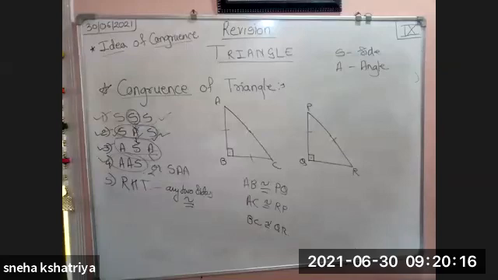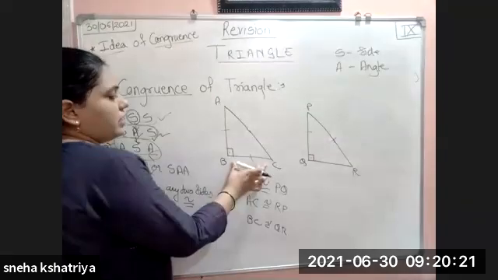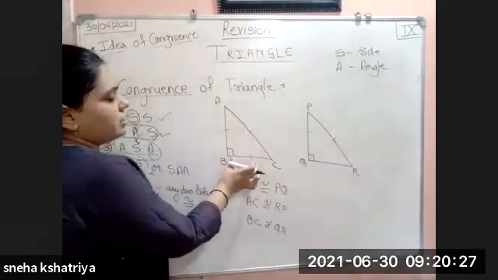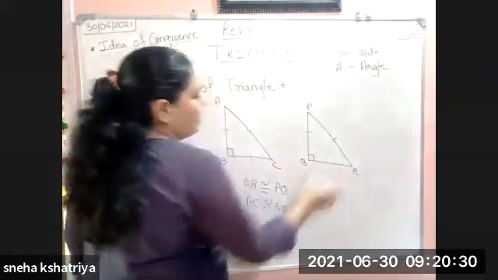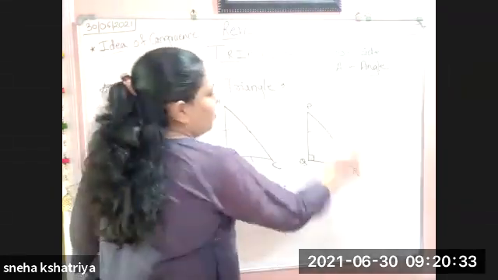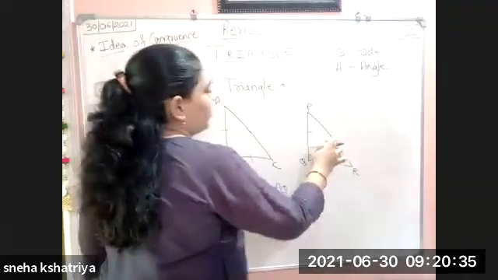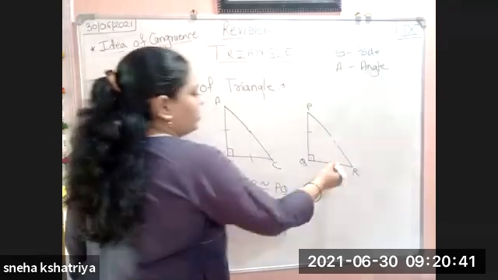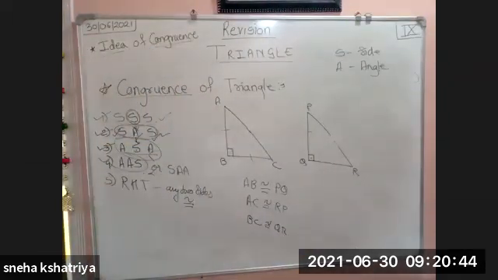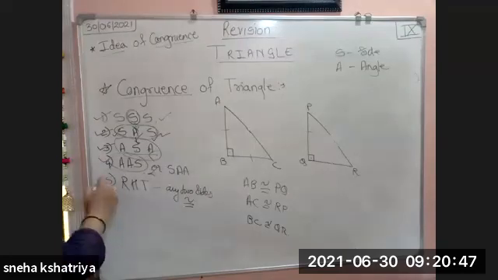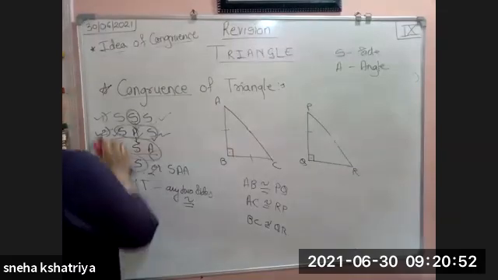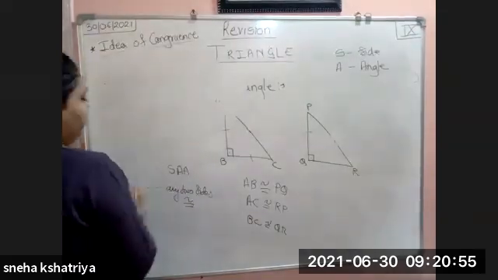If these two parts are given like this, then this property does not satisfy, because if BC side is given, then QR only will come, because it is what? Adjacent to the angle. So after BC, here if you have to write, you have to give QR only. You cannot write PR like this. So you cannot show that BC is congruent to PR. That will become a wrong test. So this is important, that BC is congruent to QR. So this becomes our fifth test, that is the right angle hypotenuse test. Okay. Hope you have understood all the parts of congruence of a triangle.